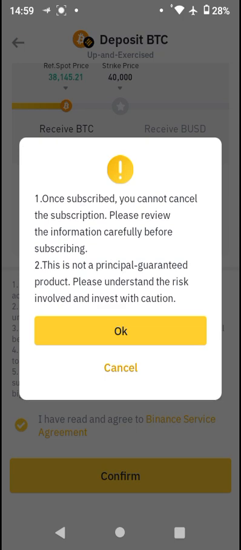That's why we invested the amount we invested now, and maybe later on we might have to purchase more amount of BTC and investment. But whichever way the market goes, you are guaranteed of earning a passive income. That's one of the beauties herein. So we're going to click on OK.